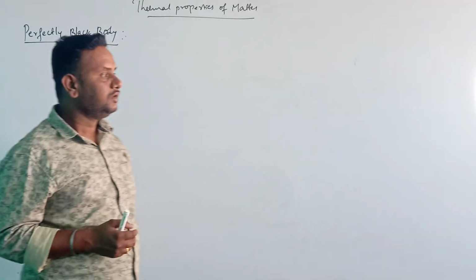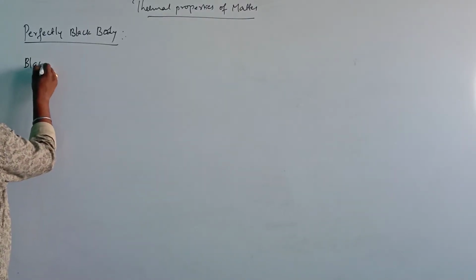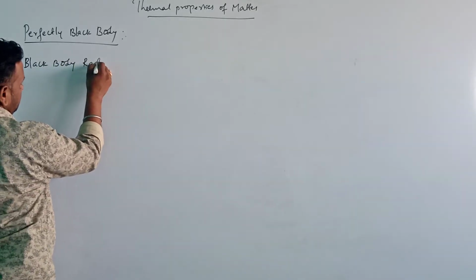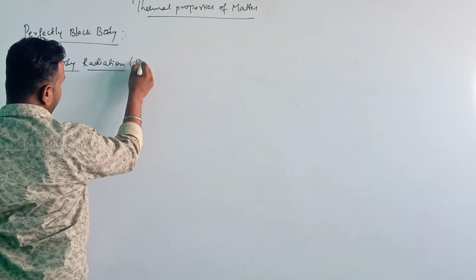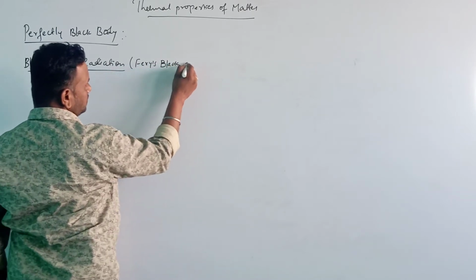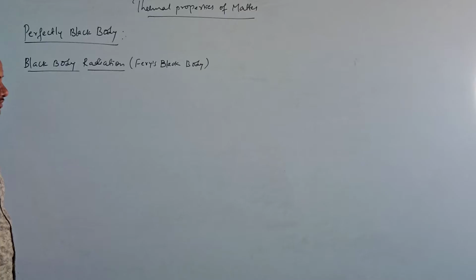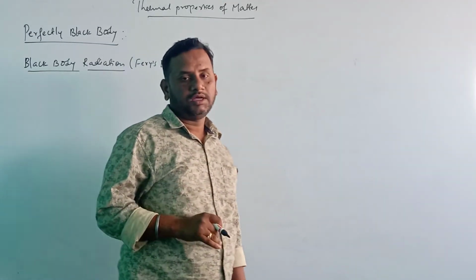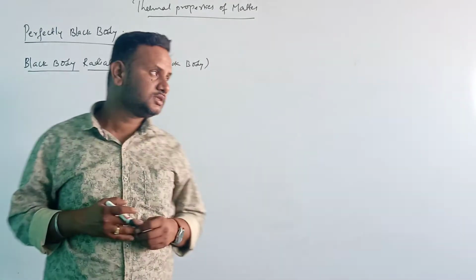Now, next is black body radiation. It is a Ferry's black body. Now, what do you mean by this Ferry's black body? Actually, this Ferry's black body or black body radiation is called what?